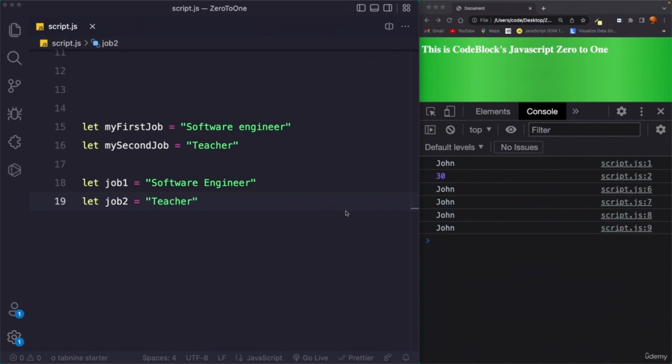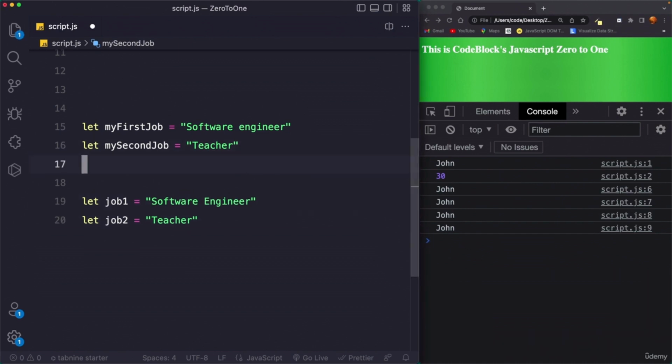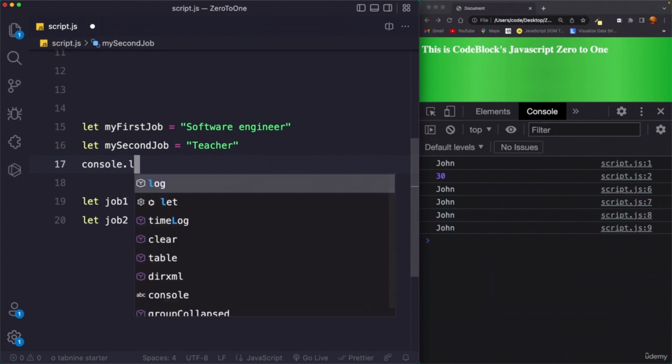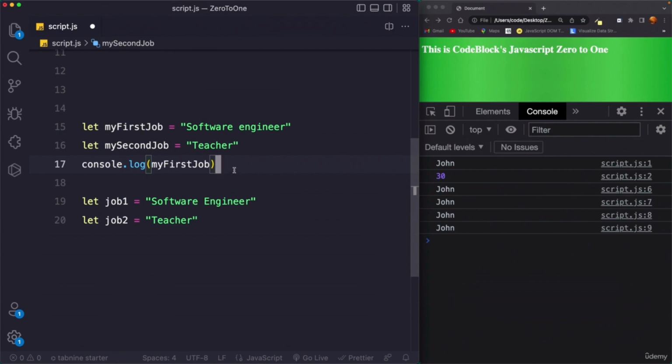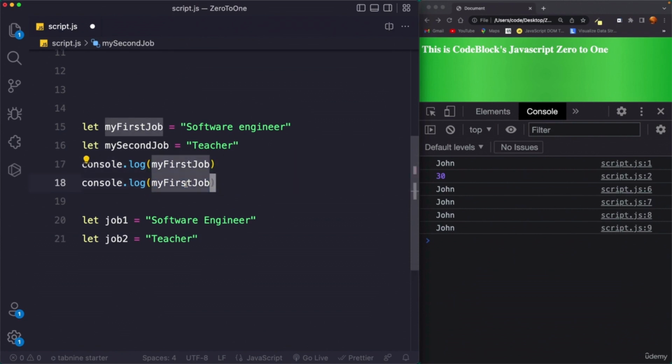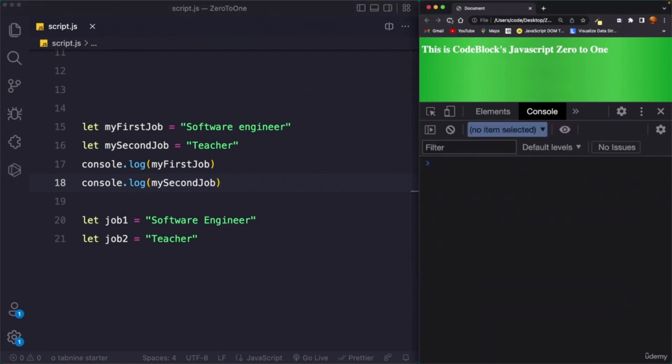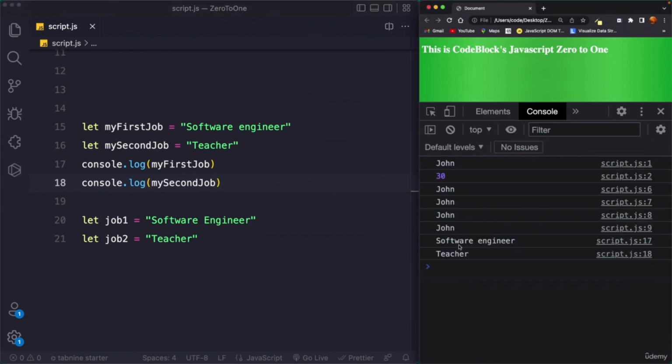So for example, here you can see we have few lines of code, okay? And if we want to log it out in the console, we can do something like this. So we can say console.log, and then here we can reference my first job. Let's quickly reference my second job as well so that we can get both the values out here in the console. Save this. If I reload, we get both the values, software engineer and teacher, down here in console. Now what we can do is that we can comment some parts of the code but without deleting it.